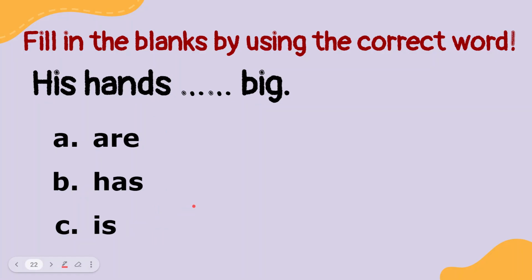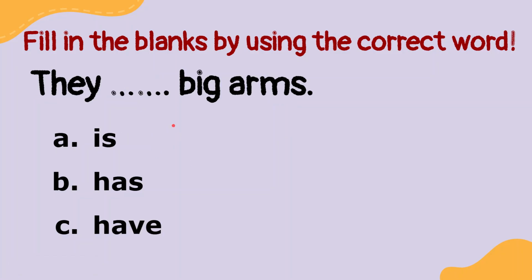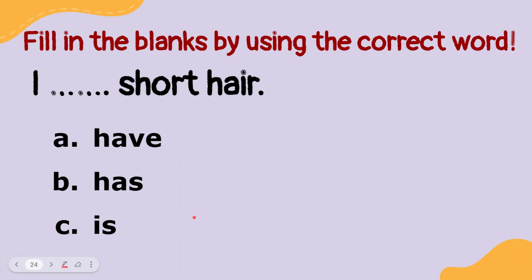How about this? His hands blah blah blah big. In this question, the hands also used as it means more than one. So we have to use are. Now how about this one? They blah blah blah big arms. We have learned about have or has. If the subject is they, it means we have to use have. They have big arms.